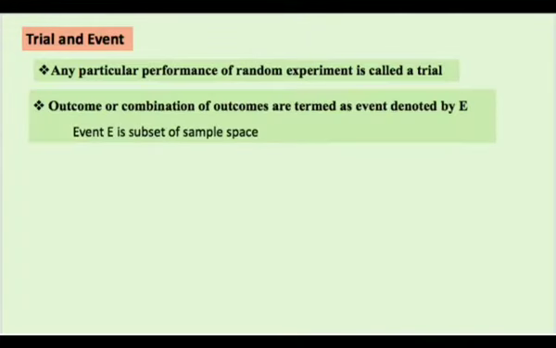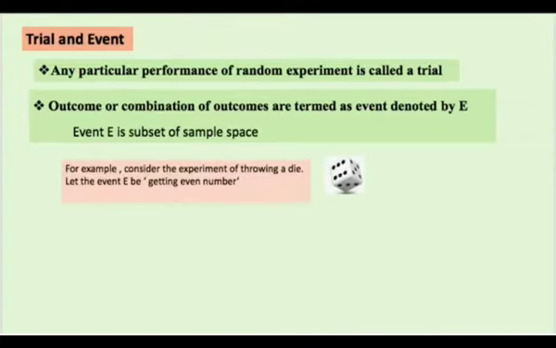And then the last part of this video is trial and event. Any particular performance of a random experiment is called a trial, right? We are performing something, so it is called a trial. An outcome or combination of outcomes is termed an event, denoted by E. When you collect some or one of the outcomes, they are called the event of that random experiment, and we can denote it by E or any other letter. So it is a subset of the sample space.